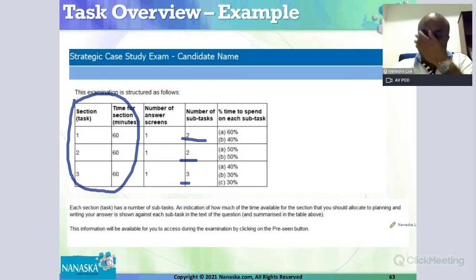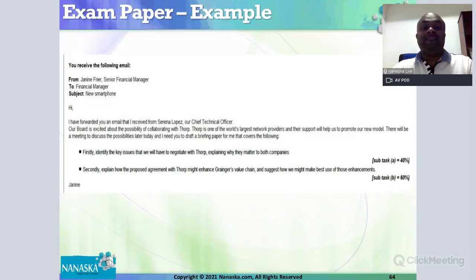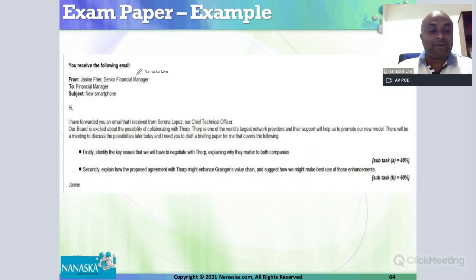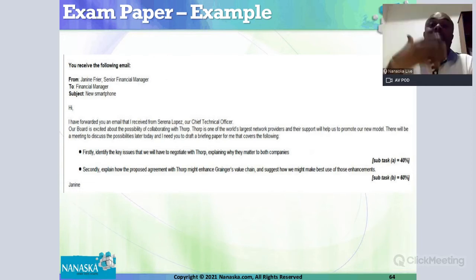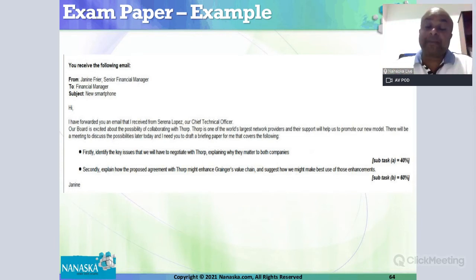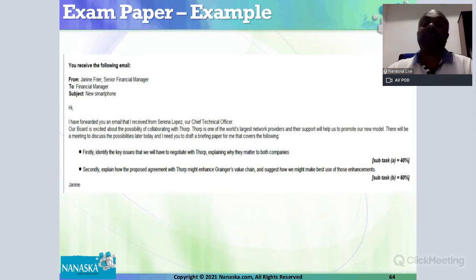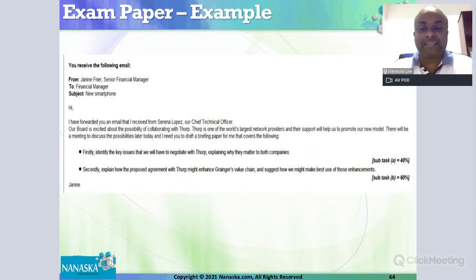The exam paper works like the real world. You get an email from your boss. The email that you get from your boss is like the exam paper, and you have to respond to that email. You type a reply to that email, and the reply that you type is your answer. That is how the exam paper is going to work.